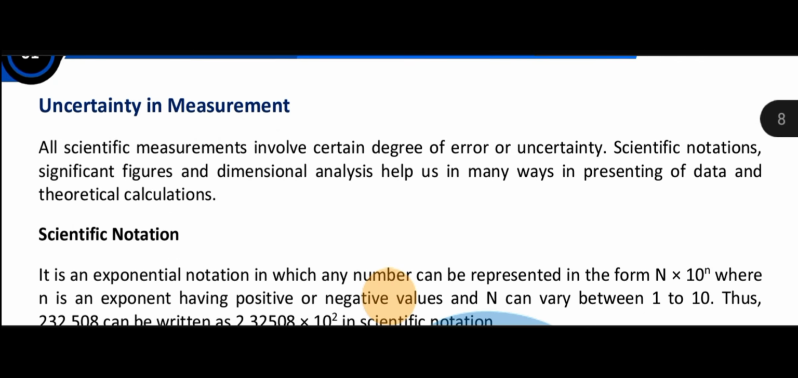Now next is the uncertainty in measurement. Now what is uncertainty?